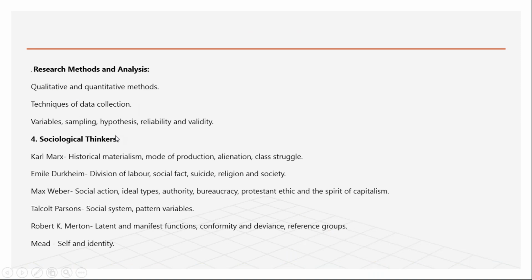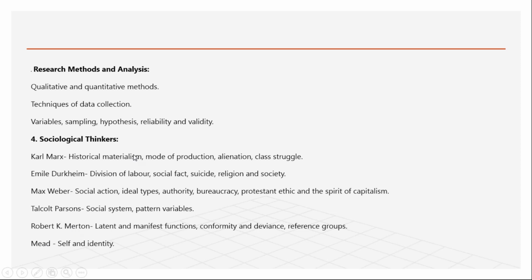This is the technique by which you can see if anything is changing in society. In the fourth chapter you can see the six thinkers. You should know that there are two papers in the UPSC mains exam for the optional, and in paper one the thinkers are most important. In other subjects the thinkers will be unlimited, but what about sociology? There will be only six thinkers: Durkheim, Weber, Talcott Parsons, Robert Merton, and Mead.